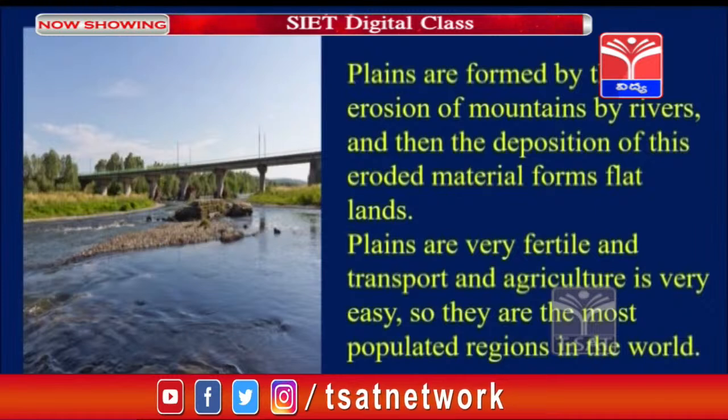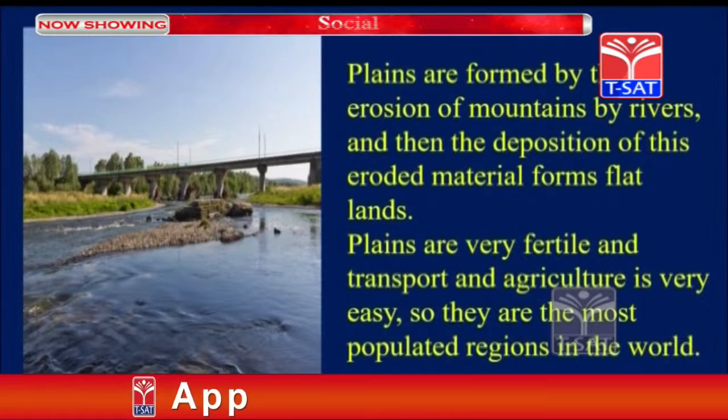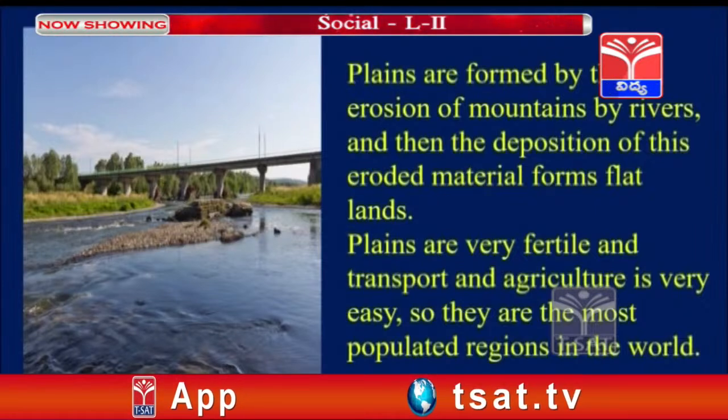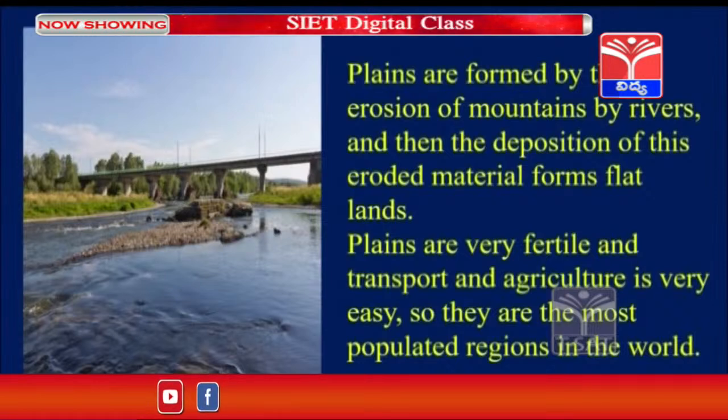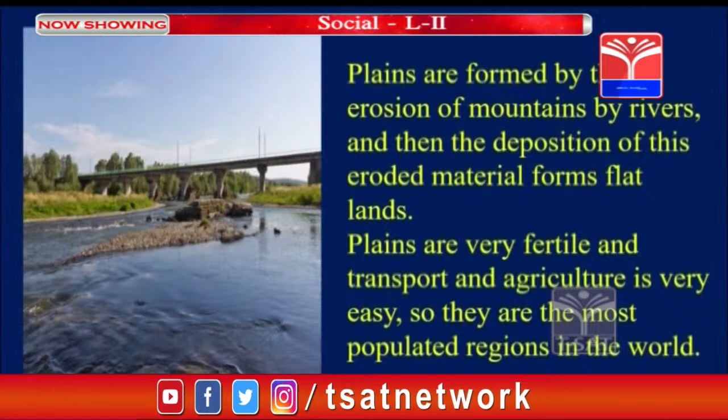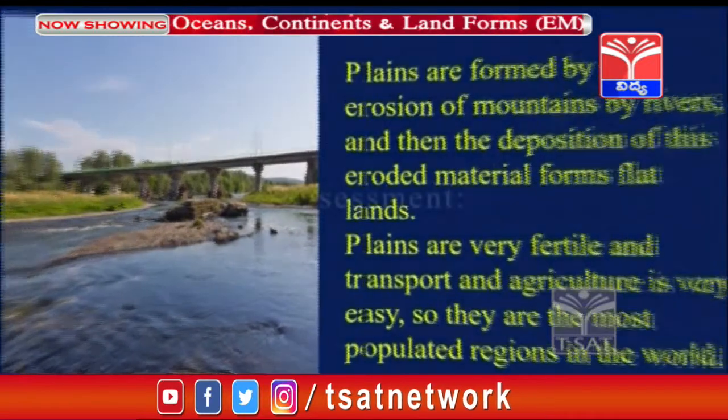Plains are very fertile, and transport and agriculture are very easy, so they are the most populated regions in the world. In the world, wherever you see, the development is on the plains only, and the ancient civilizations also developed in this region only.